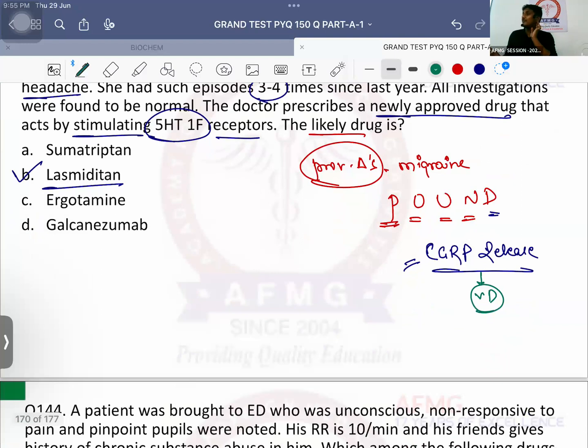Monoclonal antibodies which have been started in migraine nowadays. Remember the names at least. Usually galcanezumab and erenumab. Okay, so these are the monoclonal antibodies given in cases of migraine. Okay, galcanezumab and erenumab usually. Olcegepant is also given in cases of migraine itself.